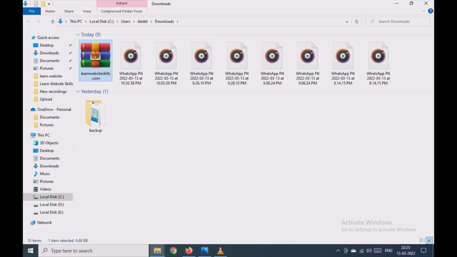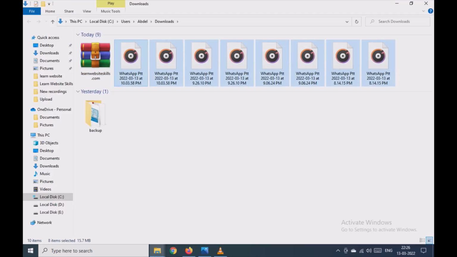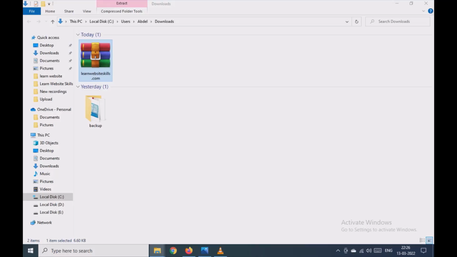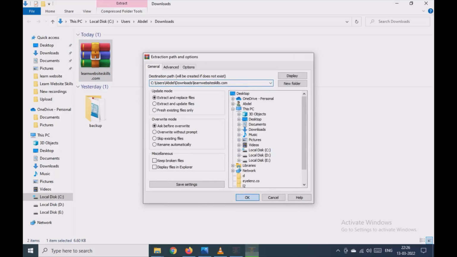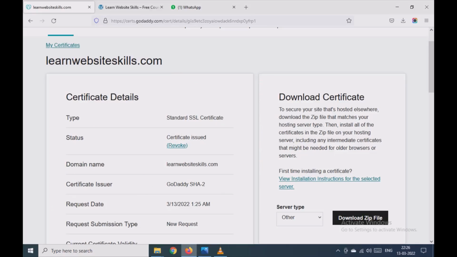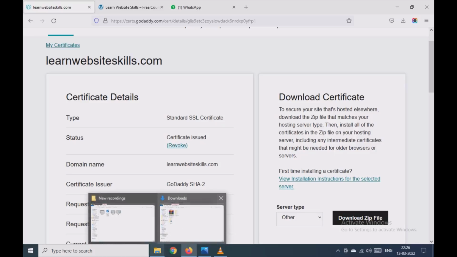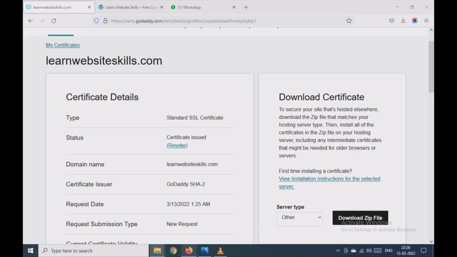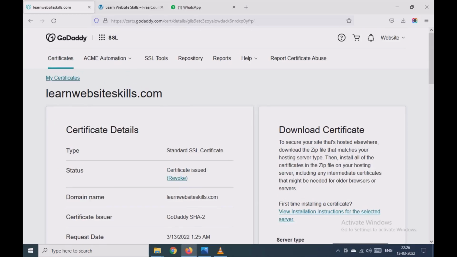Now the file is downloaded. We will extract this file. Here, so this D733 6A with the certificate symbol, this is the file which we will be using.